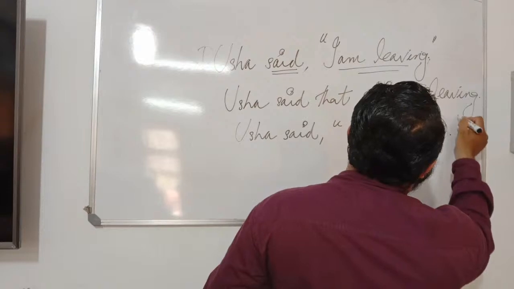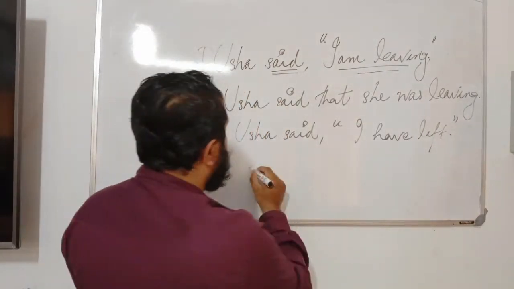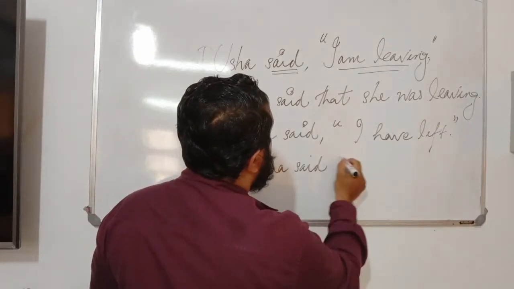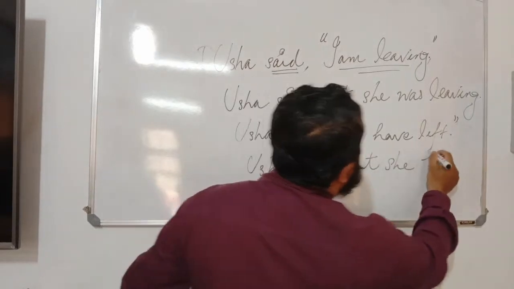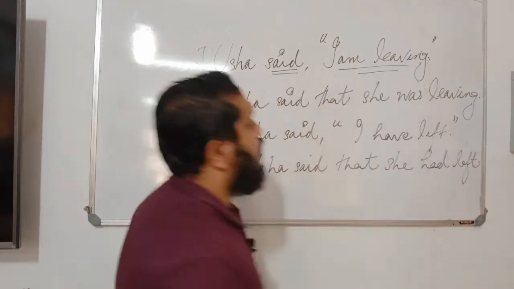Suppose instead of leaving, I have left, you have to change into past perfect. Usha said that she had left. So this is the rule number 1.